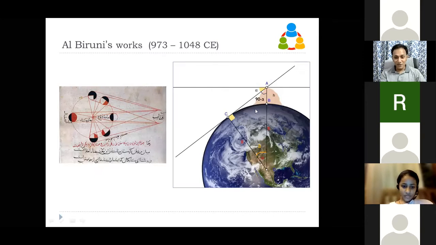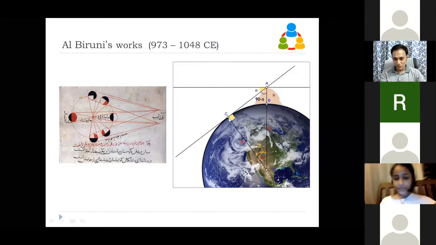So in other words, if this is one line and this is one line, these two make this angle A. And this line is perpendicular to this, and this line is perpendicular to this. So if this angle is A, the perpendiculars also should make A. That is the simple geometrical part of it.